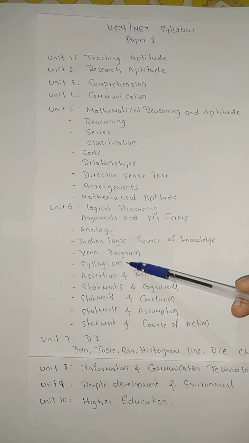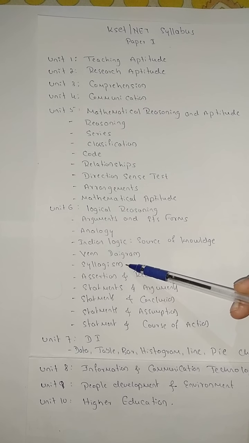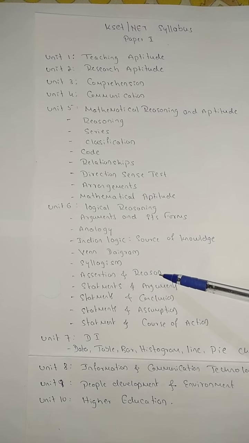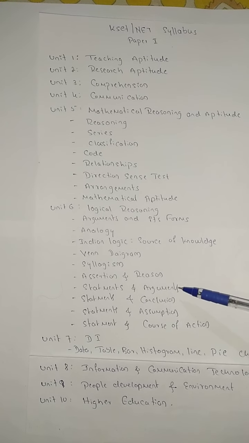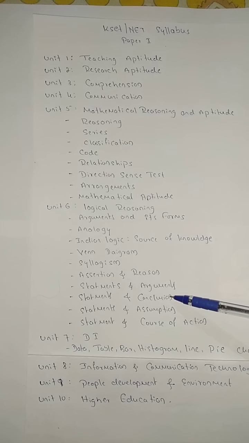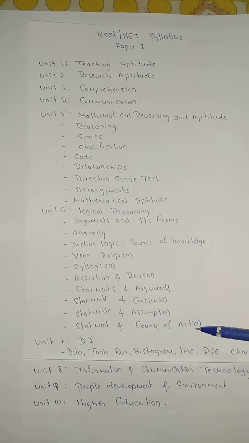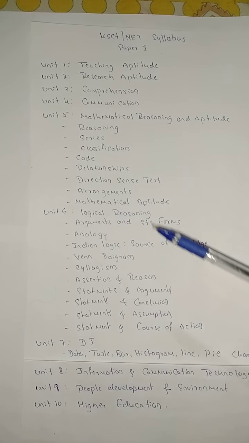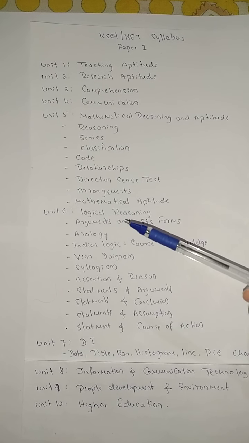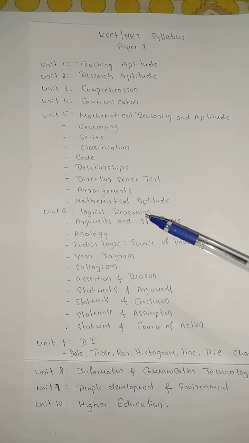Next, syllogisms. Syllogisms also depend on Venn diagrams. Next, assertion and reason, very important. Next, statements and arguments. Next, statements and conclusions, statements and assumptions, statement and course of action. So all these come under logical reasoning, unit 6.